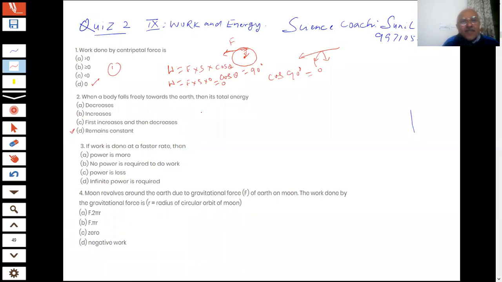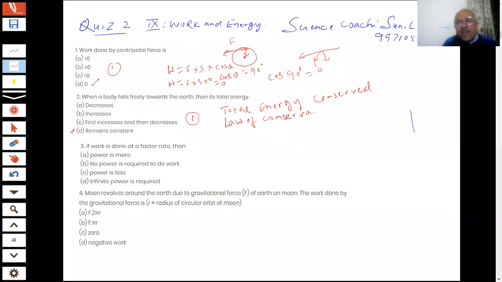You know that the total energy is always conserved, students. Law of conservation of energy: total energy is conserved.